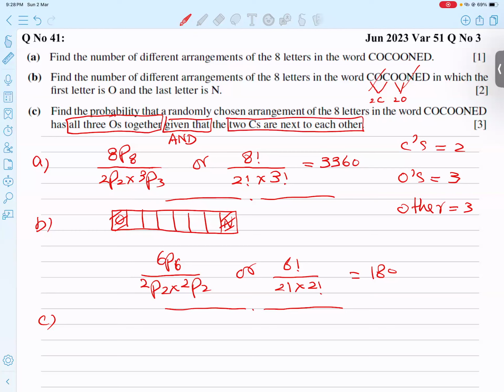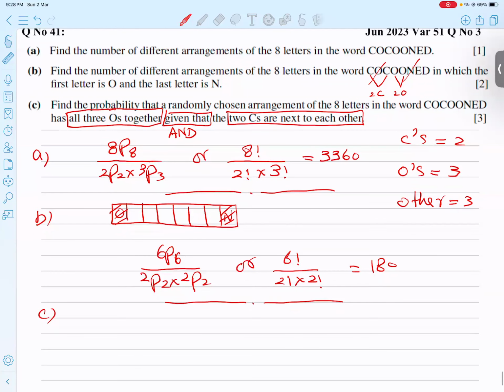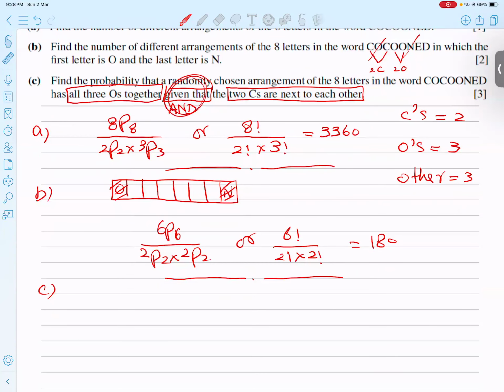The word 'given that' is very important. Let me tell you the rule when the words 'given that' come: whatever comes after 'given that' goes in the denominator.